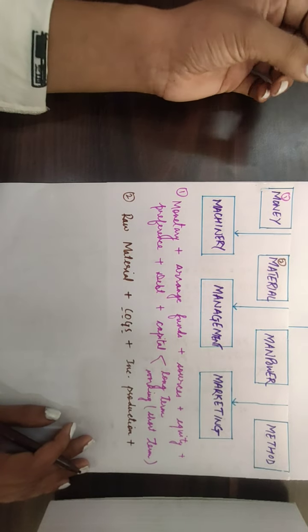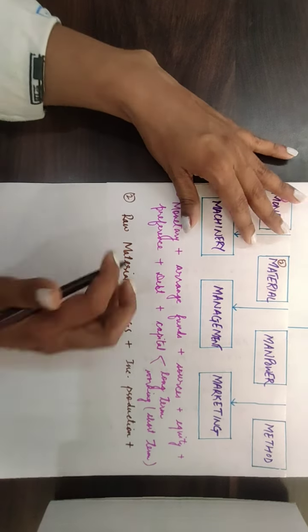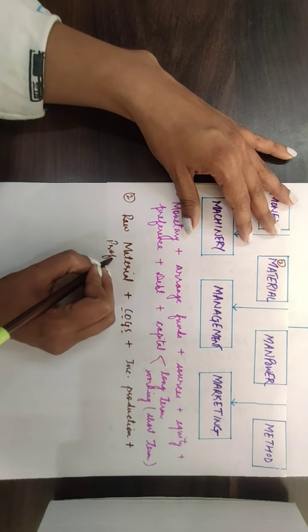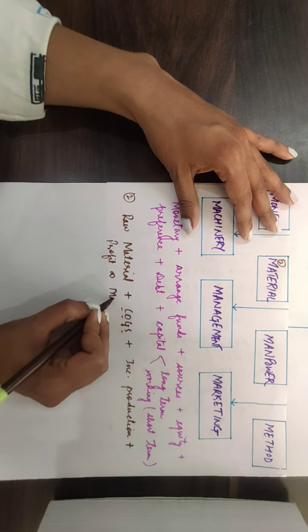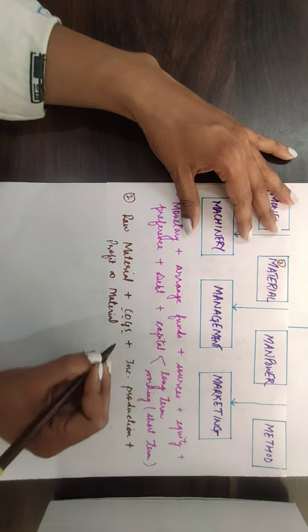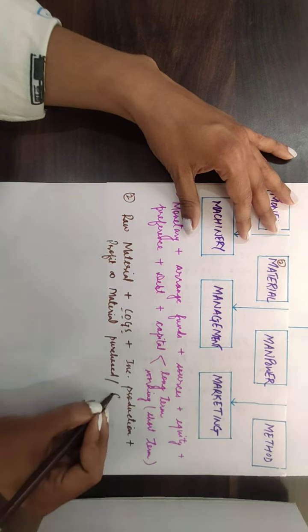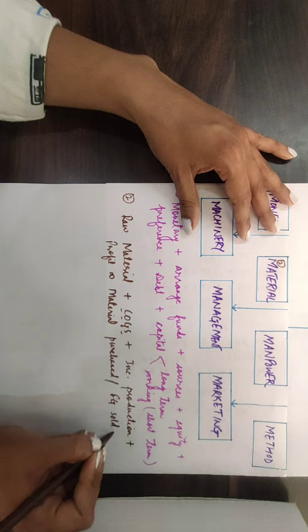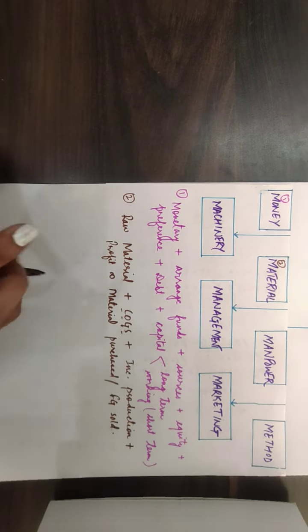So we require material. And when all this happens, if production increases, obviously it will directly relate to profit. So profit is directly proportional to the material which is purchased, or even the finished goods which are sold, right? So this was the second point in which you saw how material becomes an important aspect for the business.